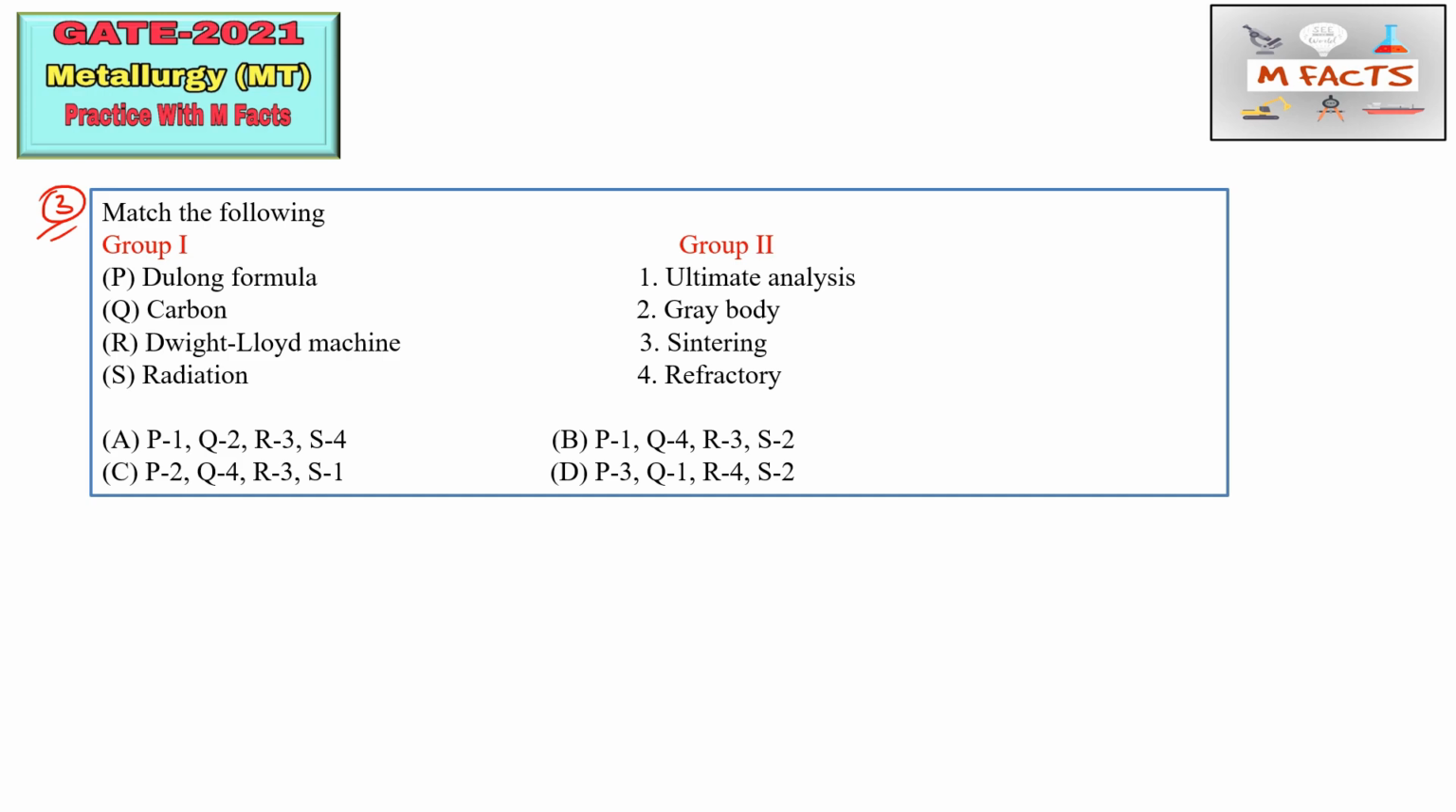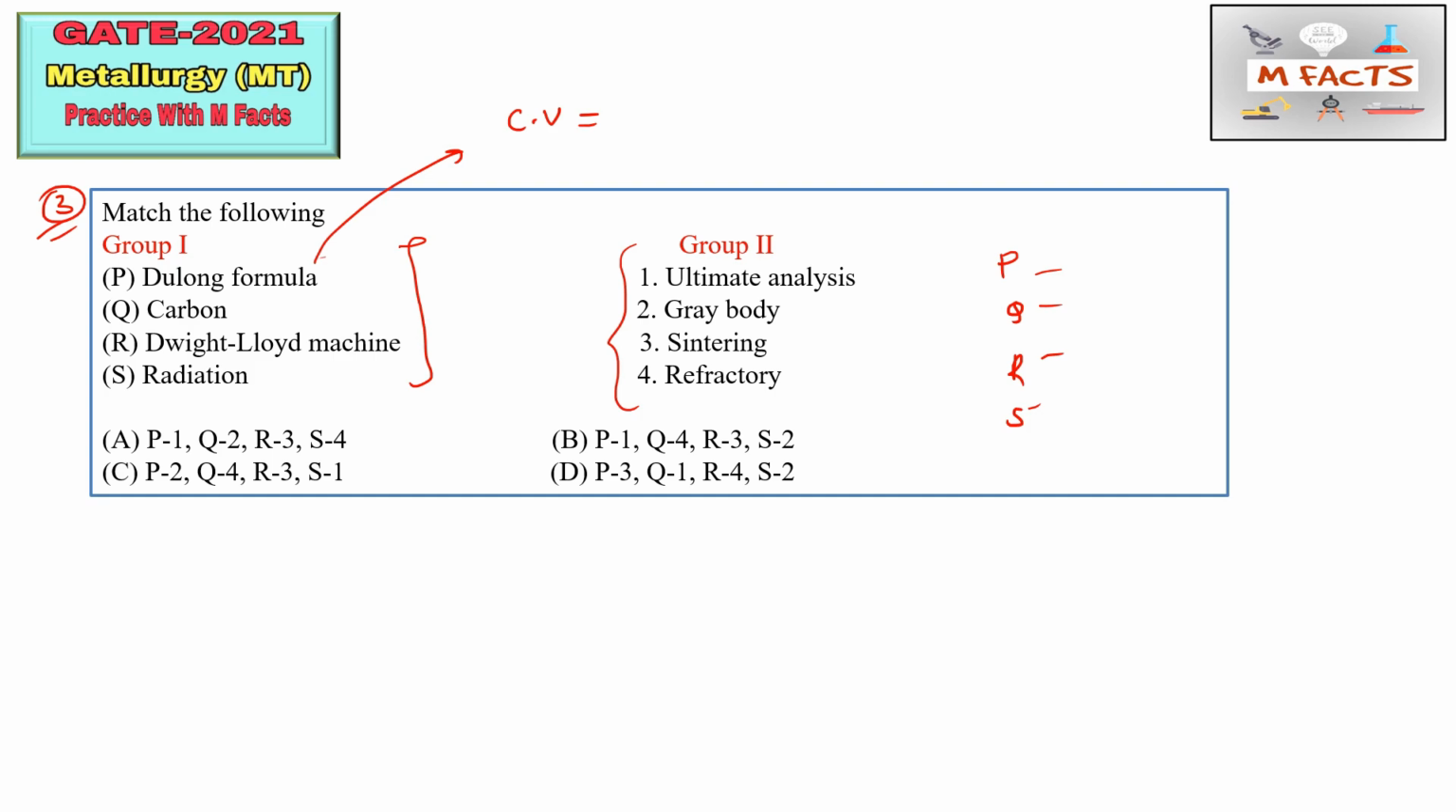Here this is group first and this is group second, so we need to match group first with group second. PQRS you can write like that, and the first term is the Dulong formula. You know what this Dulong formula is? The Dulong formula is basically for measuring the calorific value. So how can we find the calorific value by using the Dulong formula?